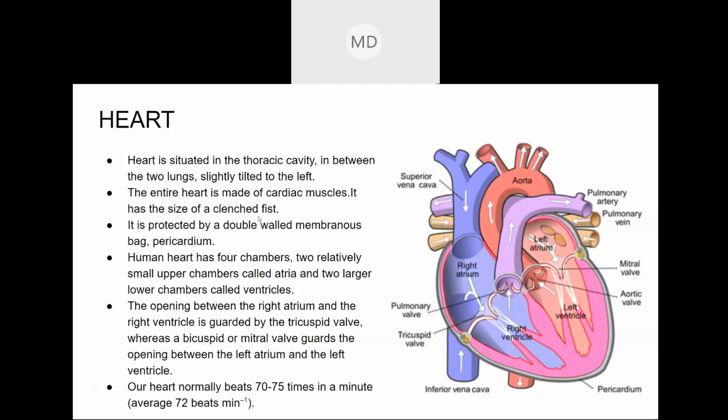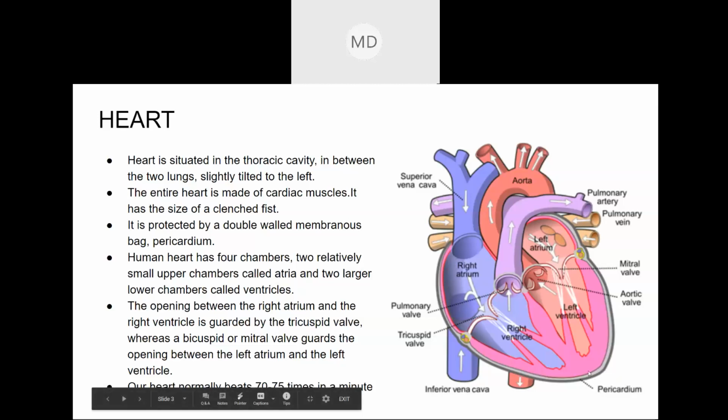This thing you can see is known as the pericardium. This outer covering is known as the pericardium, and it is double layered, two layered, this one and this one.